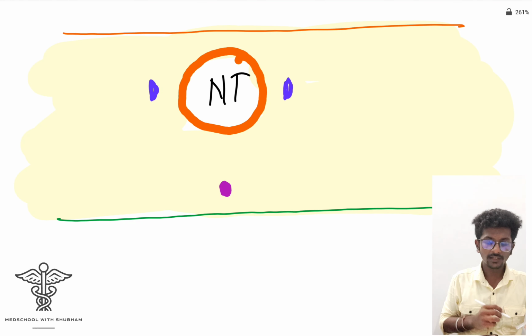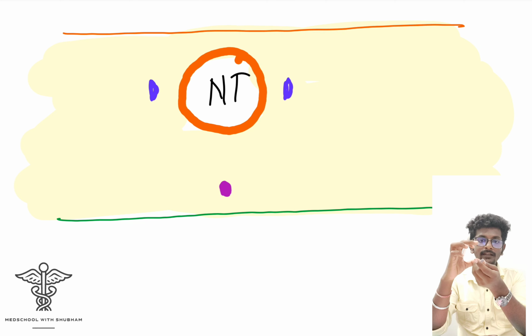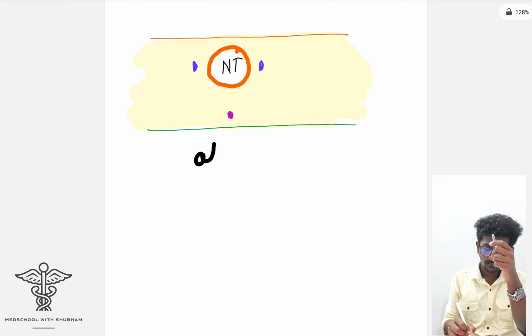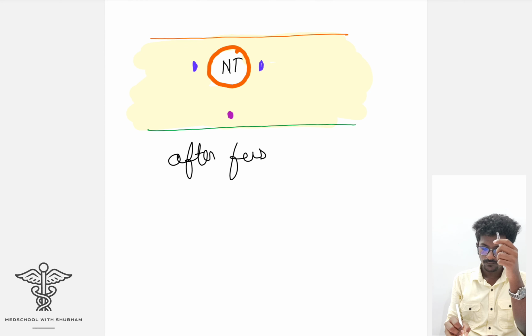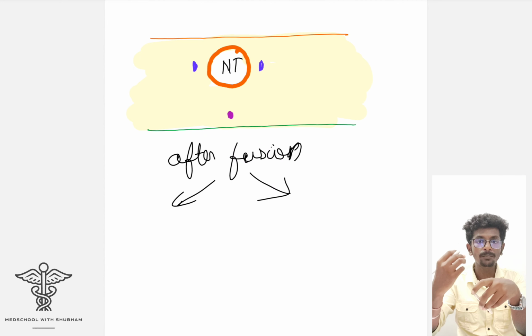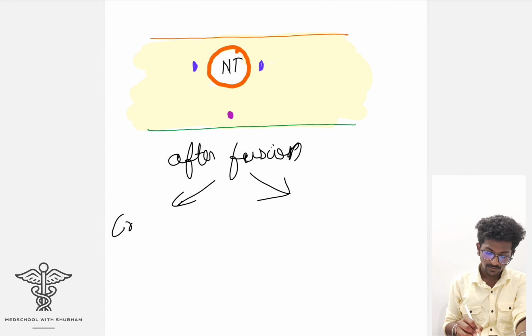Similarly, this neural tube will also have two ends. One is the cranial end, that is towards the head, and the other is the caudal end, that is towards the tail. So after fusion, we have two neuropores. These ends are called neuropores. Pores means opening, an opening of the neural tube. Therefore, they are named neuropores. We have the cranial neuropore, and we have the caudal neuropore.